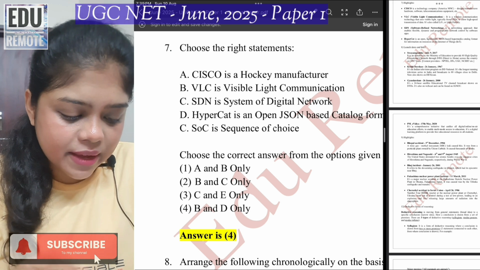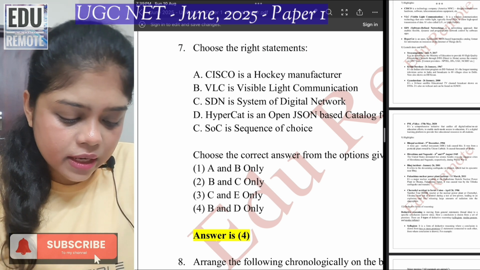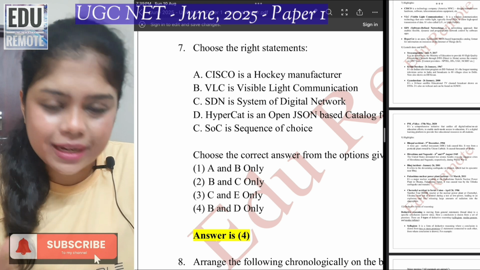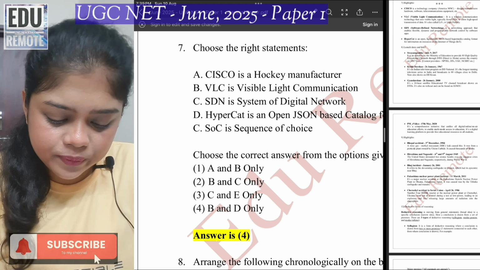Okay, so question number 7, choose the right statements. So there are some statements and you have to understand which is correct and incorrect. So again, we will have a basic idea.